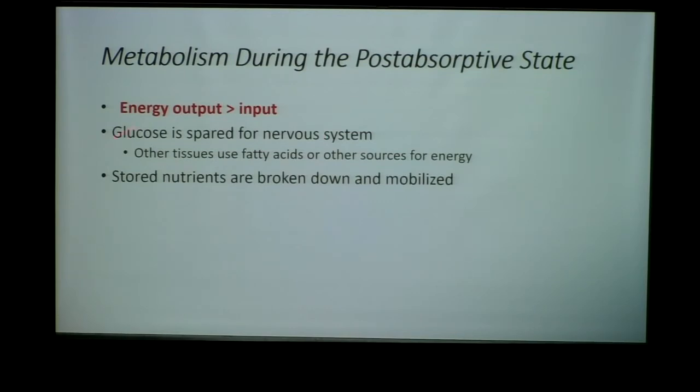So glucose is spared for the nervous tissue, and the brain is really spoiled, kind of like the spoiled brat up there in this way. It only uses or only likes glucose. And so even in starvation mode, even in scarcity, the brain still demands glucose, which is sometimes hard to get. Okay, so other tissues can use fatty acids as a source of energy, but the brain really likes glucose, okay? The brain really needs glucose. And so although it can use some fatty acids, it really prefers to use glucose.